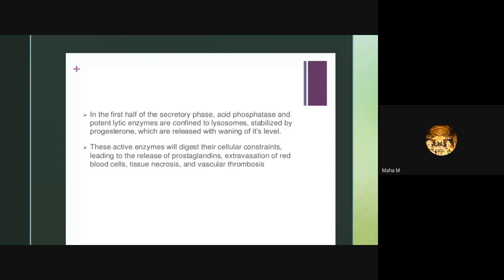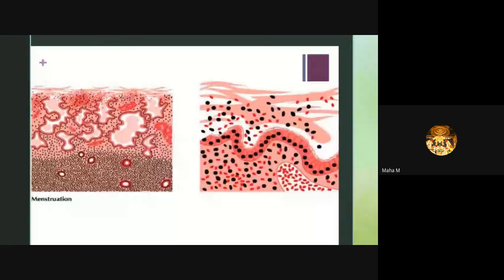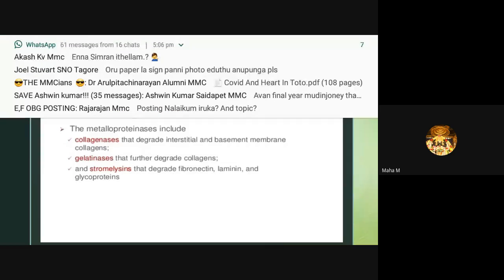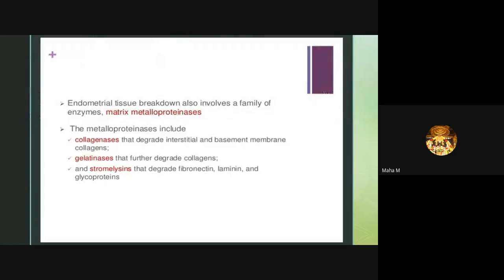The endometrial tissue breakdown involves a family of enzymes that is called matrix metalloproteinases. The metalloproteinases include collagenases that degrade interstitial and basement membrane collagens, the gelatinases that further degrade the collagens, and the stromelysins that degrade fibronectin, laminin and glycoproteins. So progesterone withdrawal from endometrial cells induces matrix metalloproteinase secretion.